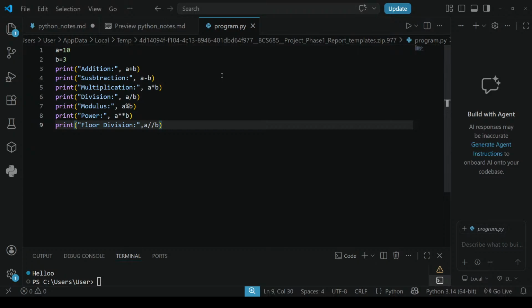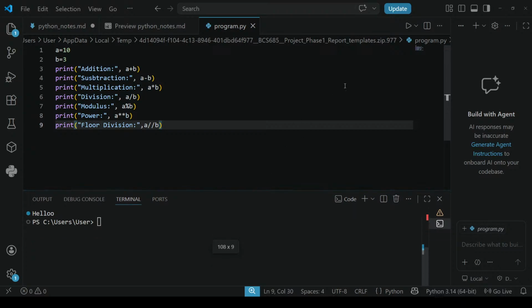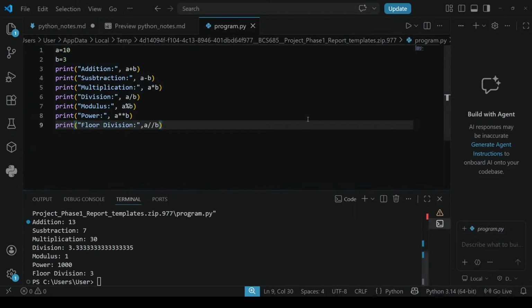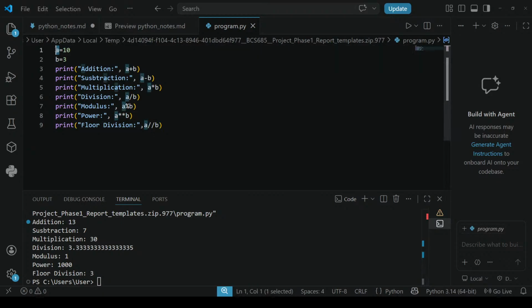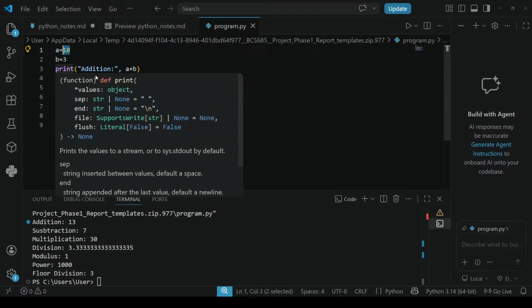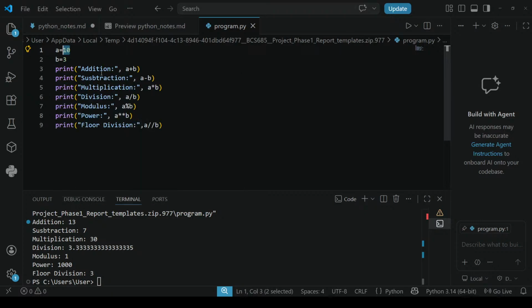Before that, let me save this. Now see the output. a acts as a variable and 10 is the value; 10 is stored in a and 3 is stored in b. The print statements work as displaying the output. Here are addition, subtraction, multiplication, division, modulus, power, and floor division.